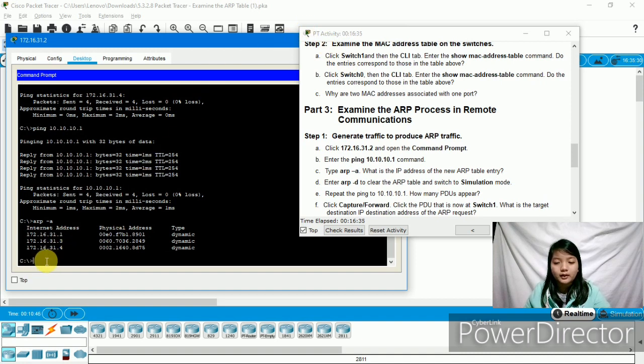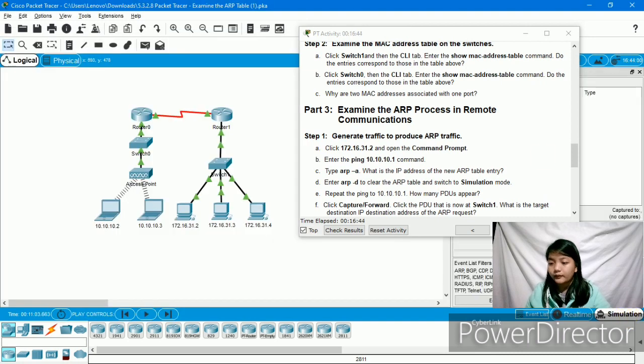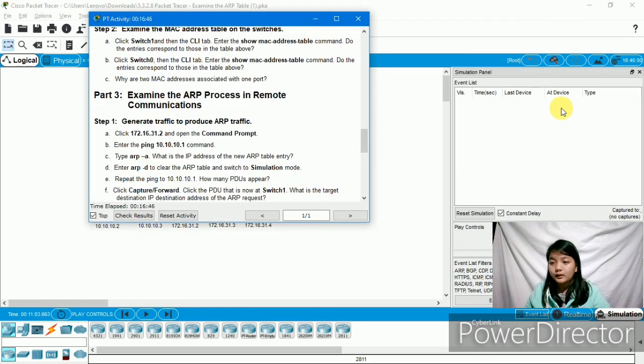So we will first enter ARP -D. Then we will click the simulation mode. The ARP table is cleared now because we changed it into the simulation mode.